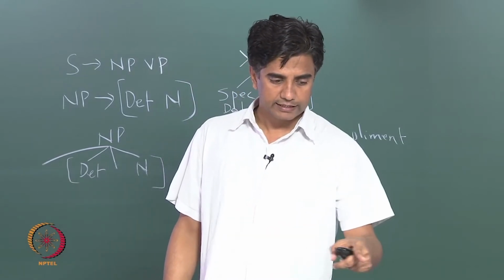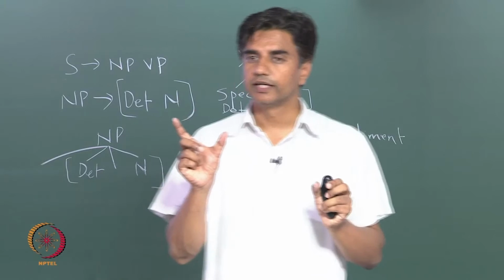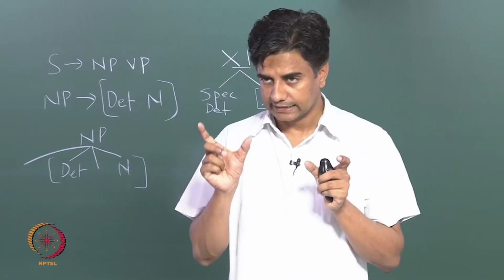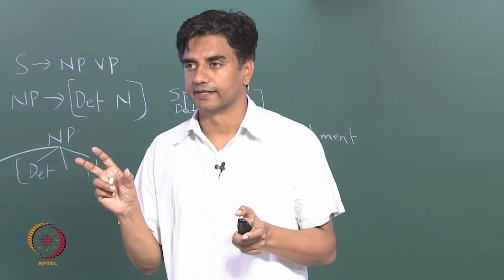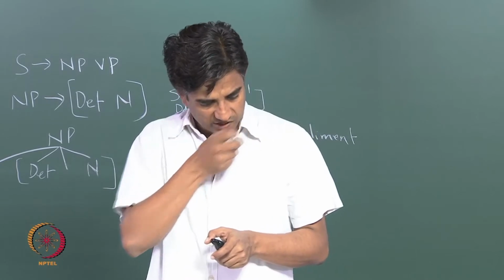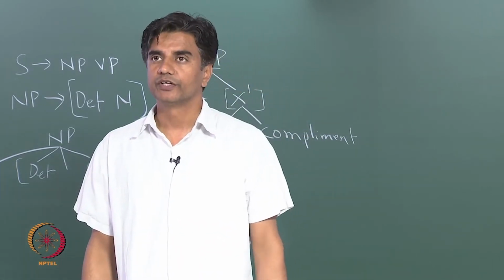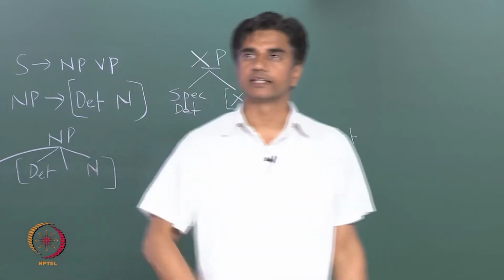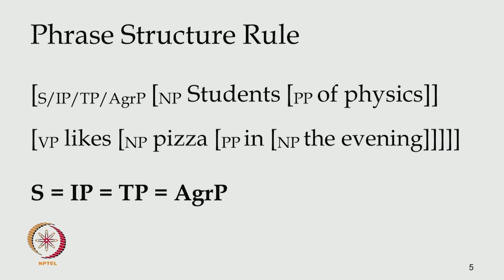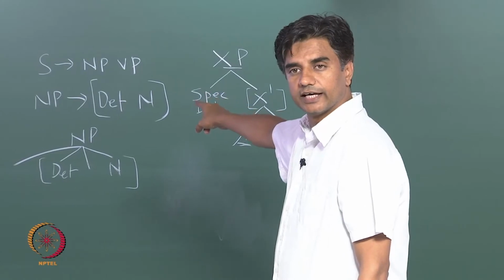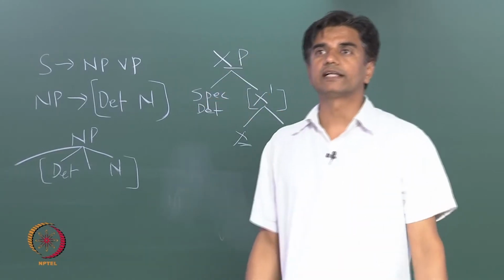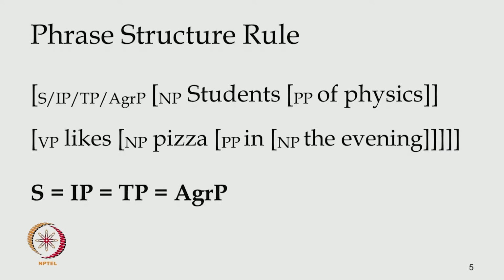Also, there is a reason why I wanted to put the subject of this sentence as a bigger phrase, and I'm going to show you that part also in a moment. So, let's look at this. This is what I was trying to do here. Now, look at this.